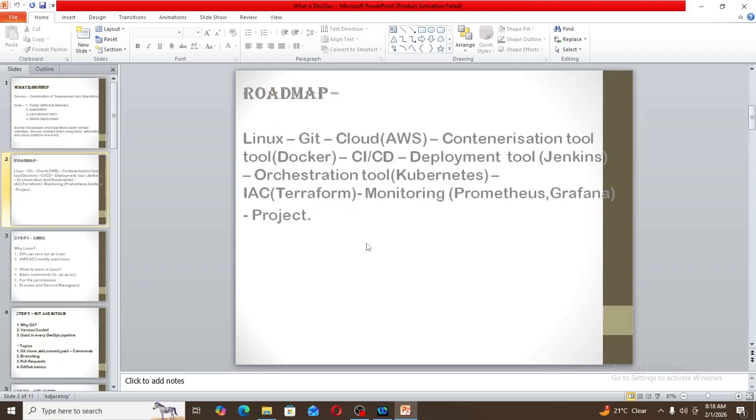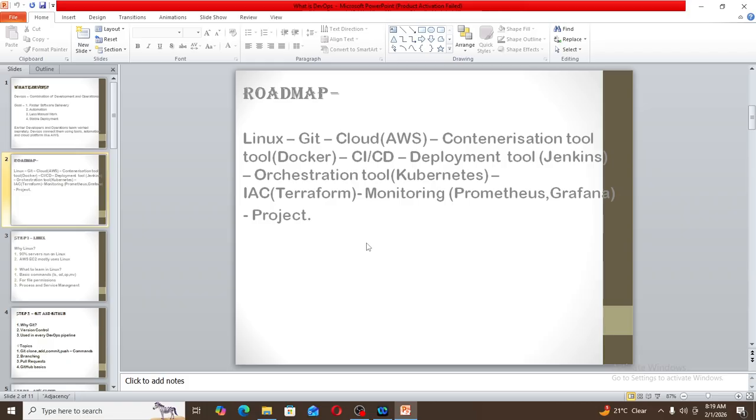First, we should learn Linux because most of the tools require Linux commands. So at the beginning only we should learn Linux, and Linux is an important part of DevOps. After that, we should know Git and GitHub. Then we should know any one cloud platform, and obviously AWS is the trending cloud platform, so we are focusing on AWS. After that, we should know a containerization tool, which is Docker.